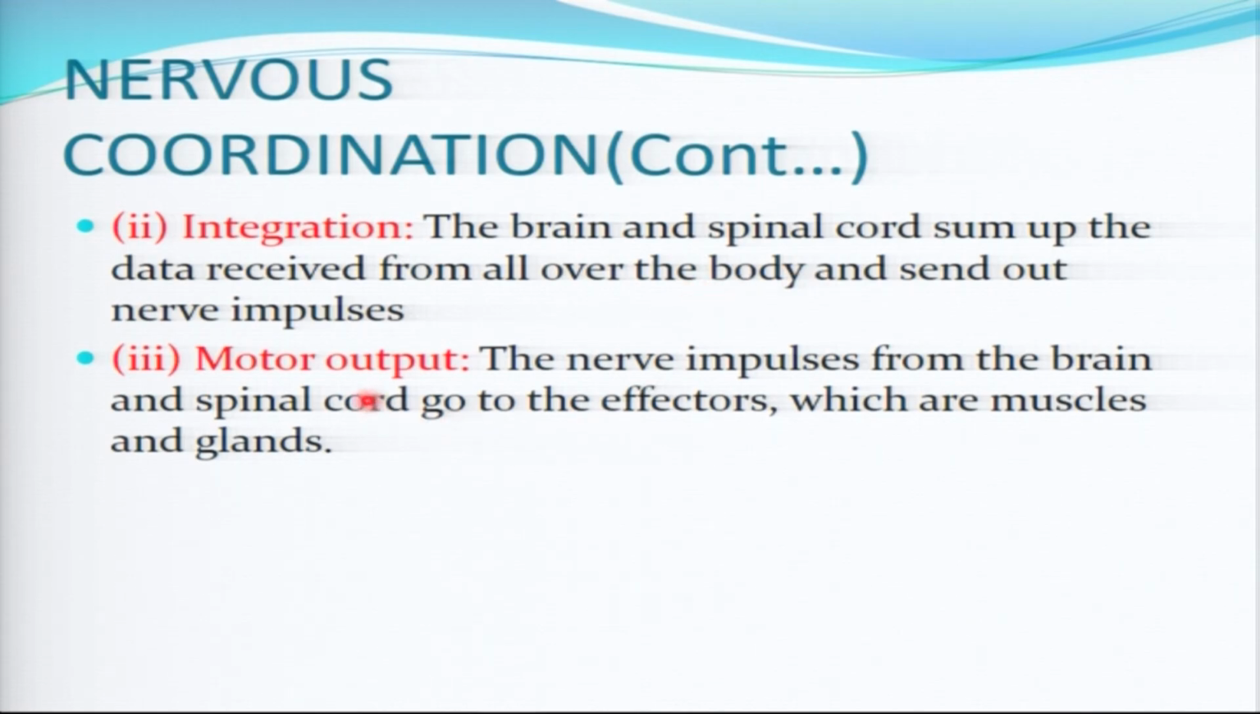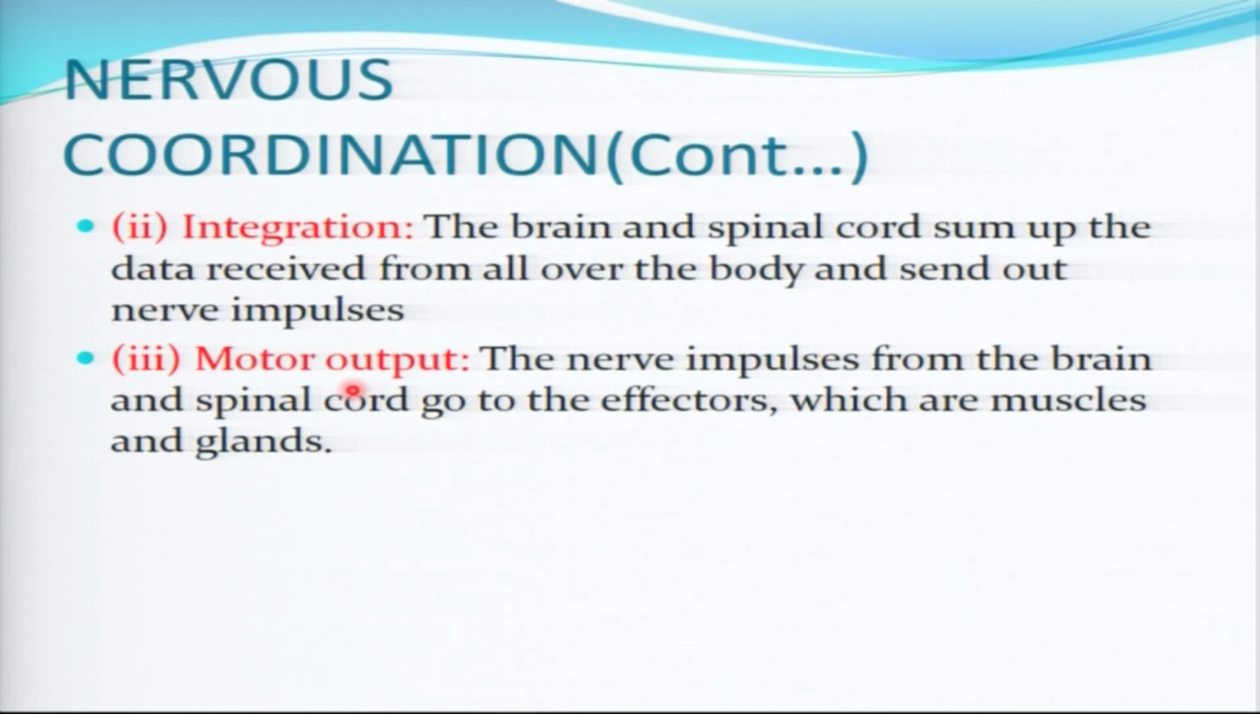And then another function of the nervous system is what you call motor output. After the brain and spinal cord have prepared the response to the effector, it has to send the impulse.